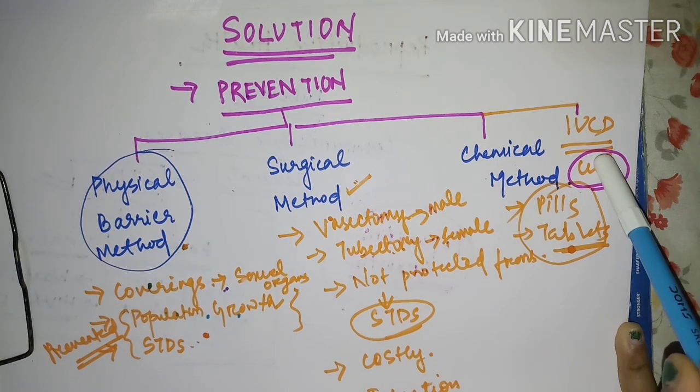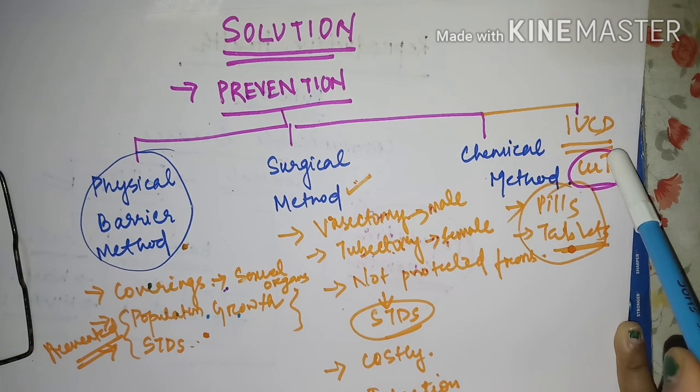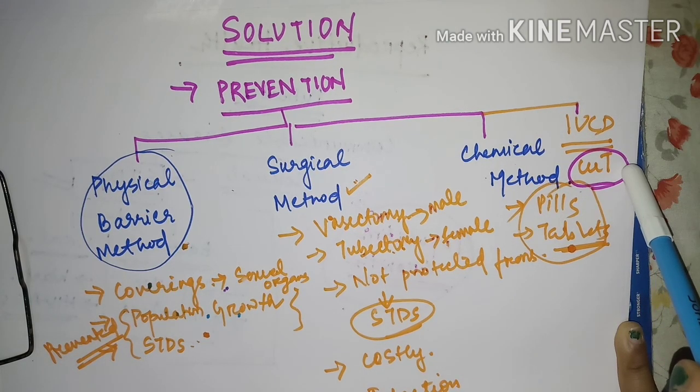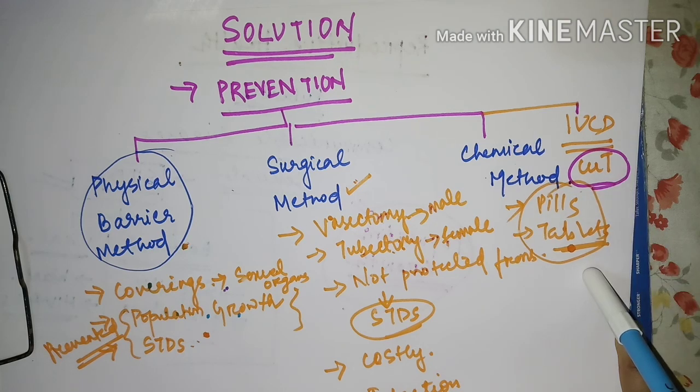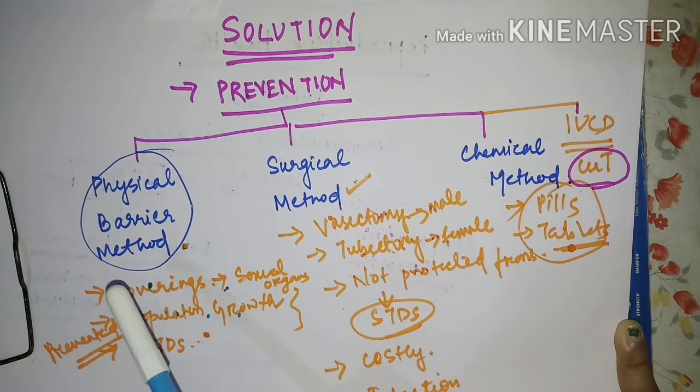The next method is IUCD, which means Intra-Uterine Contraceptive Device. People use certain devices to prevent syngamy or fertilization. For example, copper T, which is inserted in the female at the cervix, is a T-shaped copper material. It is inserted so that there is no syngamy, no fertilization in the female. So these are the four methods by which unwanted pregnancies can be prevented, and with some of them sexually transmitted diseases can also be prevented.